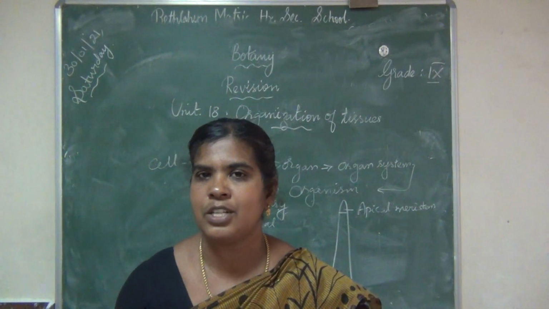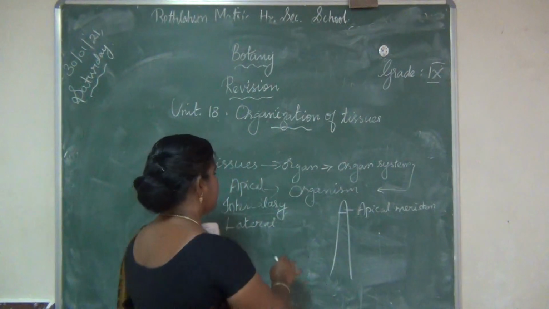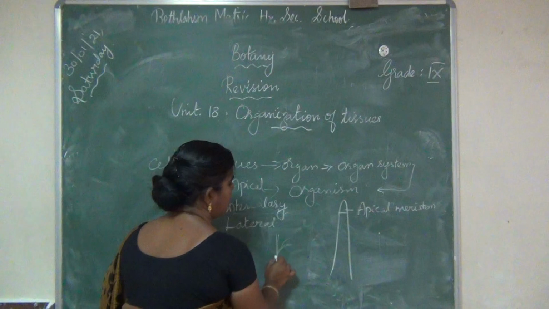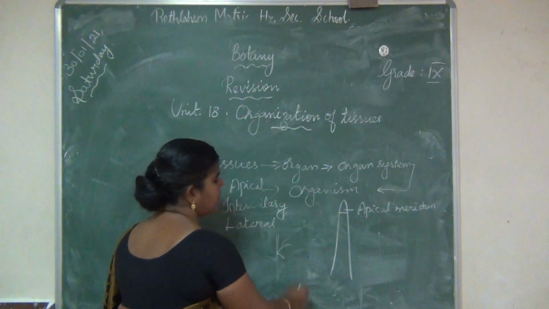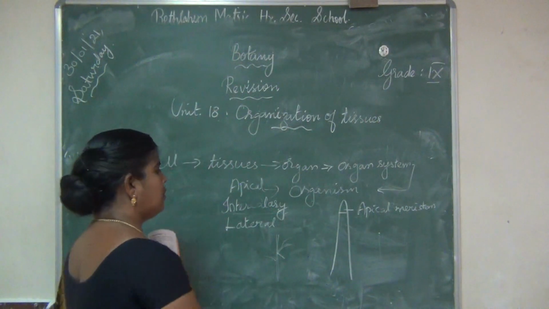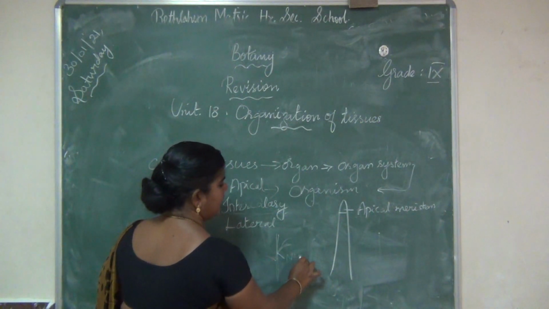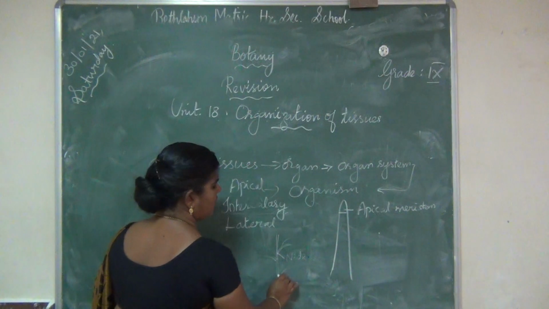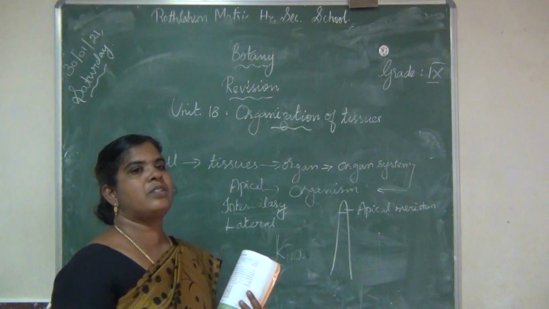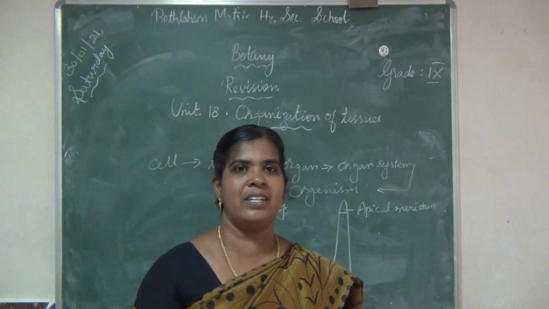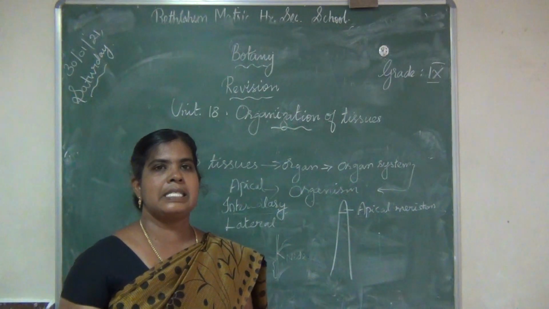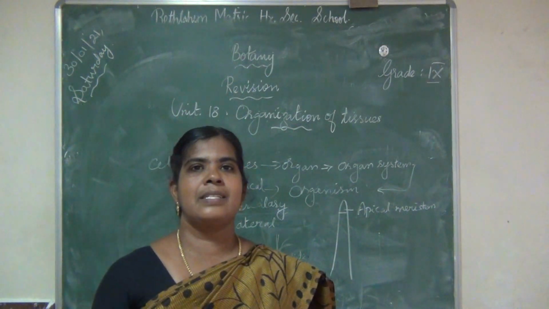So what do you mean by internode? Suppose this is the stem. Here the leaves arise, isn't it, ma'am? The area of the stem in which the leaf arises is called node. This is node. The distance between the two nodes, or the adjacent nodes, is internode. That is internode.